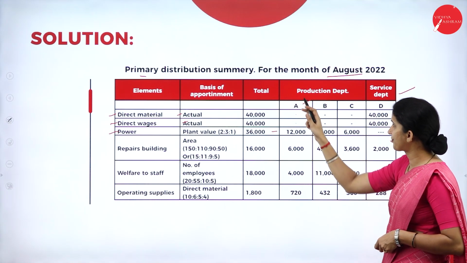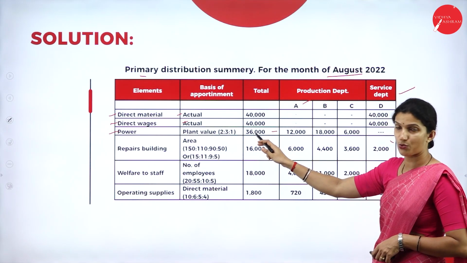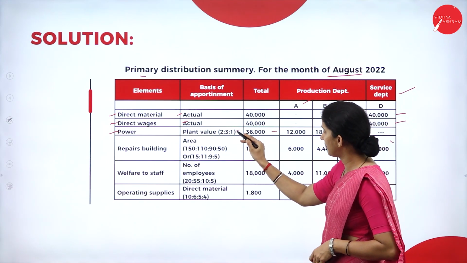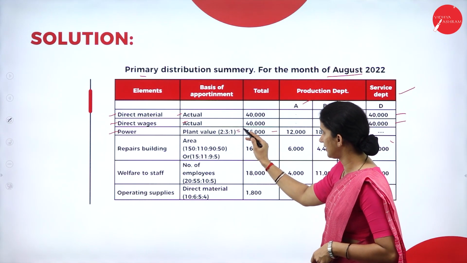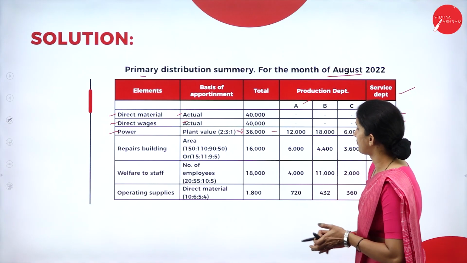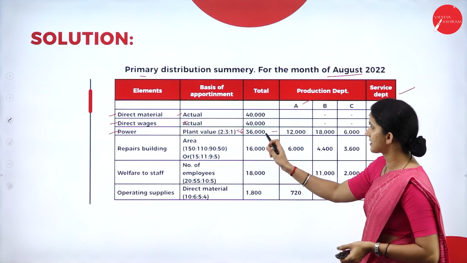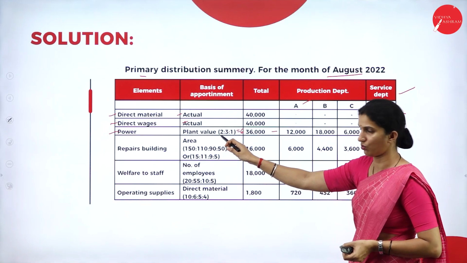So now we'll allocate first for A. It is 36,000. So here the total will be 2:3:1, which means it is 6. So first we'll allocate for A. 36,000, A's ratio is 2.